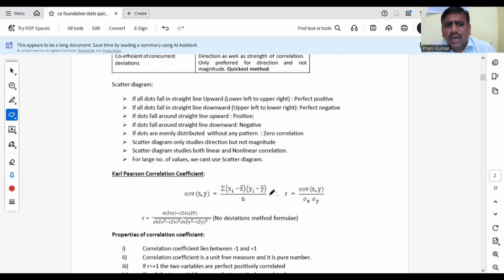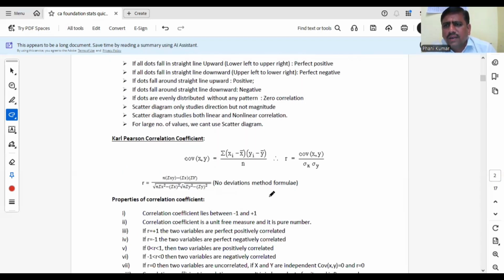Next measure, Karl Pearson correlation coefficient. For measuring the correlation coefficient between two variables, Karl Pearson has defined a formula, r of xy, the correlation coefficient between x and y, or simply rxy. The direct formula is covariance of xy divided by sigma x into sigma y, where sigma x, sigma y are standard deviations. You see the formulas in the formula marathon or in your notes. Similarly, by using the no deviations method also, you can find the correlation coefficient. Mostly we use the no deviations method only.